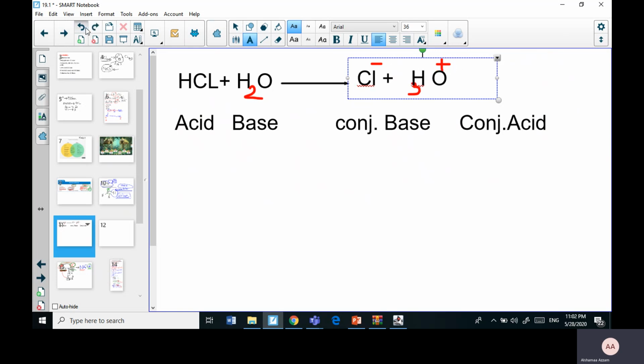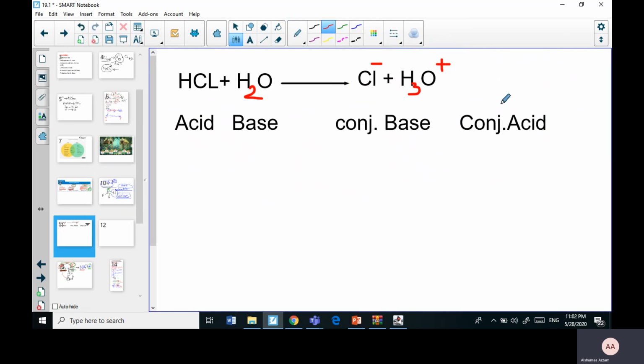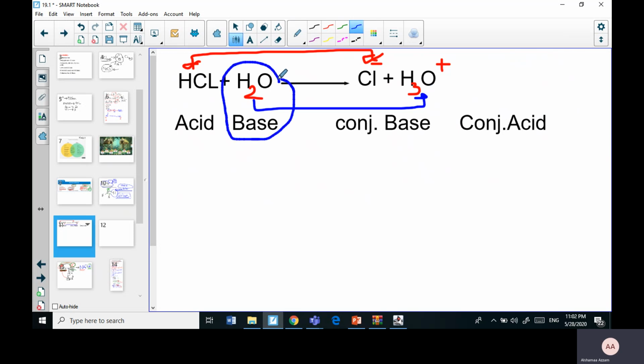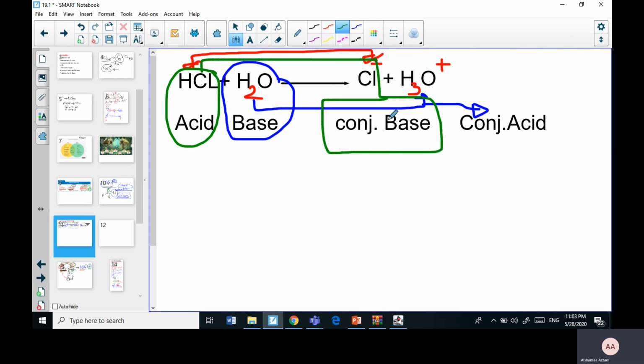Alright. And then I told you the easier way to do this is, instead of thinking all of this, the Cl minus is a product of HCl, so those two are connected. And the hydronium ion and the H2O are connected. So if H2O acted as a base, then what is connected with it should be the conjugate acid. If the HCl was an acid, then what is connected to it should act as a conjugate base.